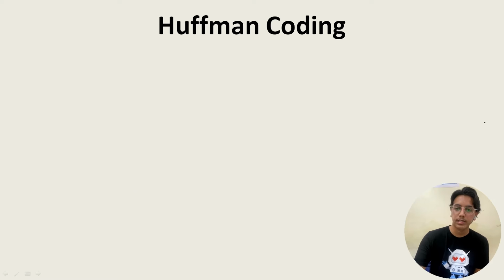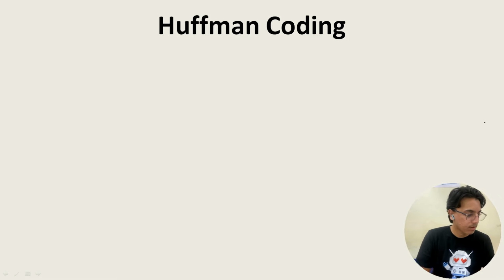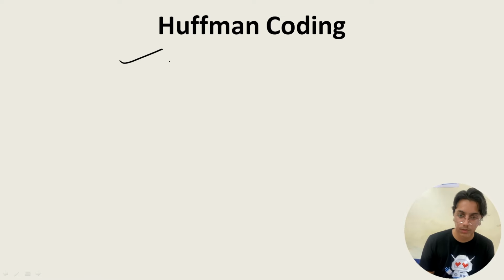Okay, let's see next. Huffman coding is there. So these are very important questions. Again, I'll be sharing a sheet for this purpose also. You can see that for easier reference. I'll simply tell you simple questions over here. For the numerical point of view, you can see the sheets which I'll share. So they can ask you, do we use a priority queue? Yes, we use a priority queue over here.